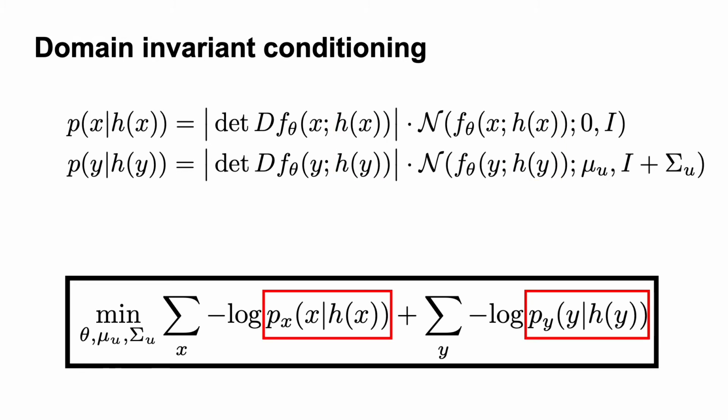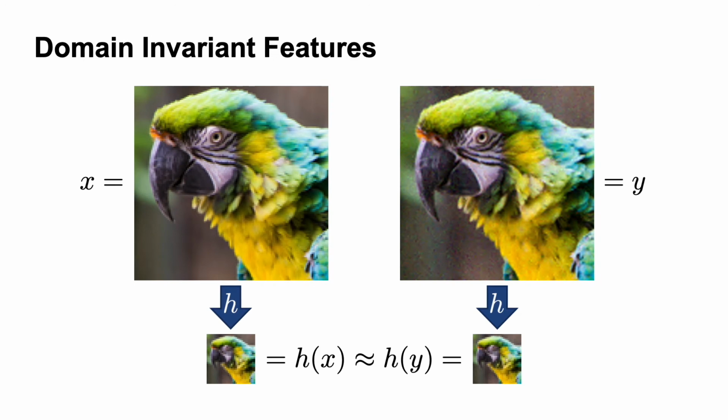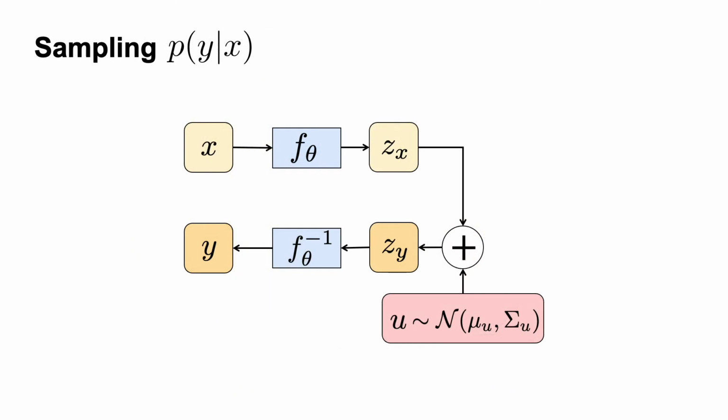By doing so, the model now only needs to learn the simpler conditional distribution of an image given the domain invariant features. In our application, we just use the low frequencies of the input images as the domain invariant features. We then give these features as an additional input to the flow model. Due to their domain invariance, sampling translated images remains feasible, as we can simply reuse the conditional features from the original input when decoding the shifted latent vector.